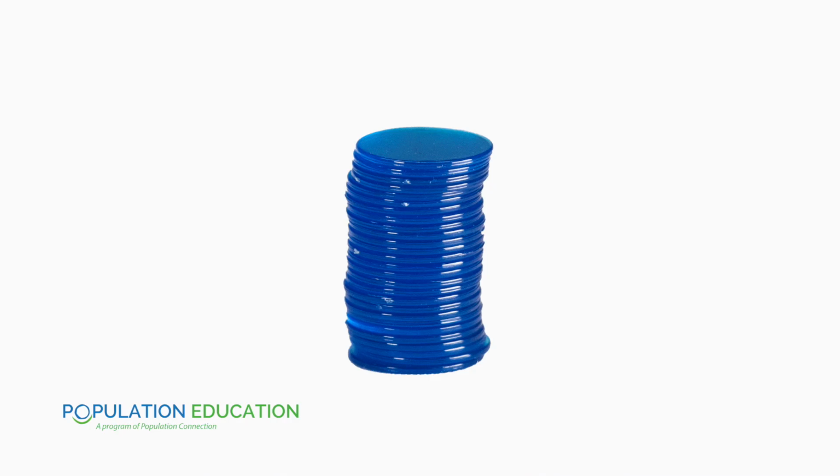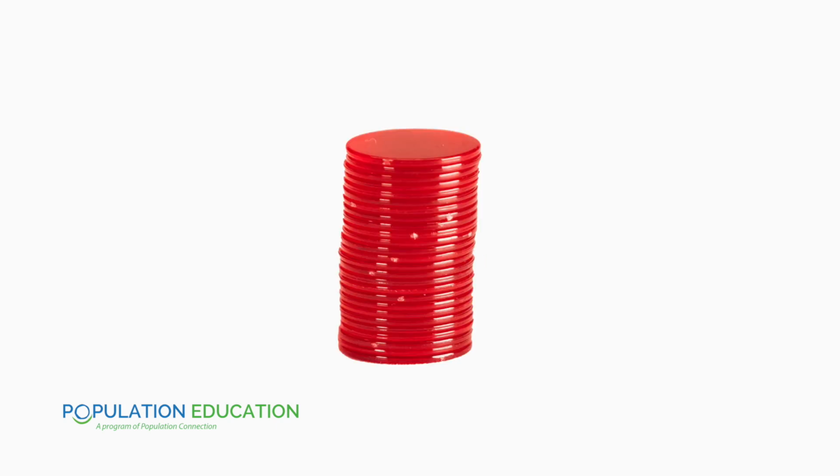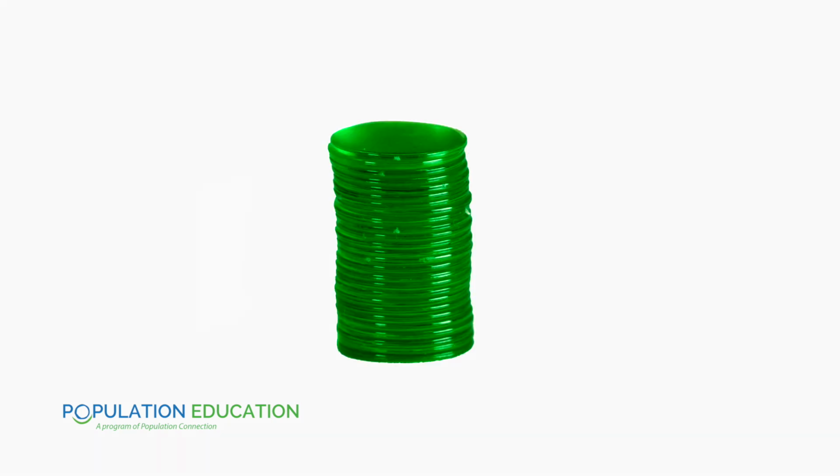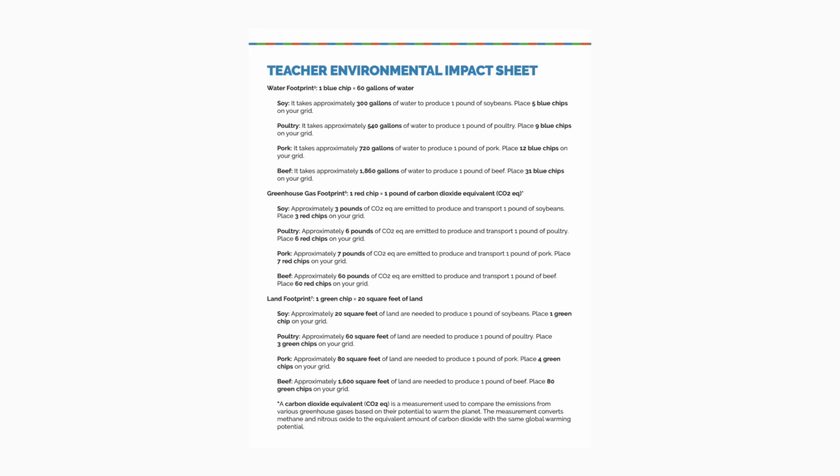Each student in the group will be responsible for one of the 4 proteins using their respective impact grids. They'll use chips to represent the environmental impact of growing the soy or of raising the chickens, pigs, or cows. Blue chips represent the amount of water needed to grow soy or raise animals. Red chips represent the greenhouse gases that are released. Green chips represent the amount of land needed. Use the teacher environmental impact sheet to read statistics to your students.